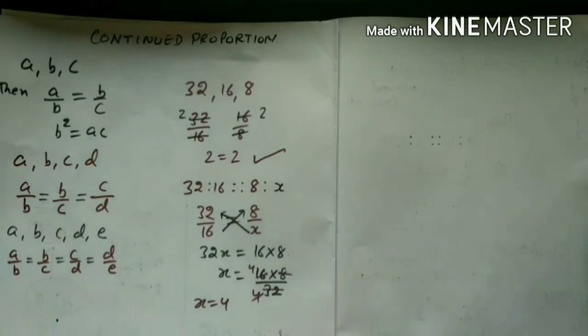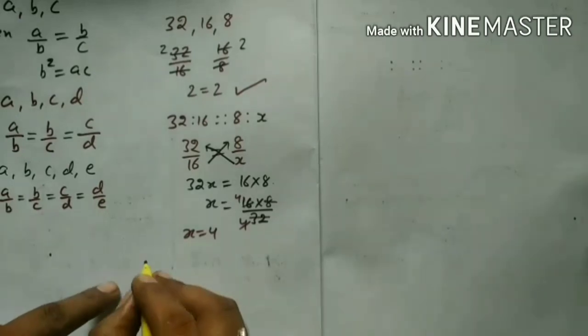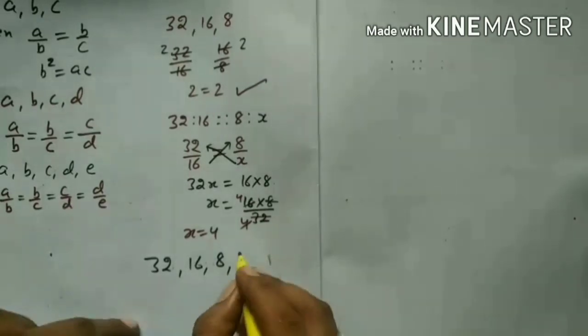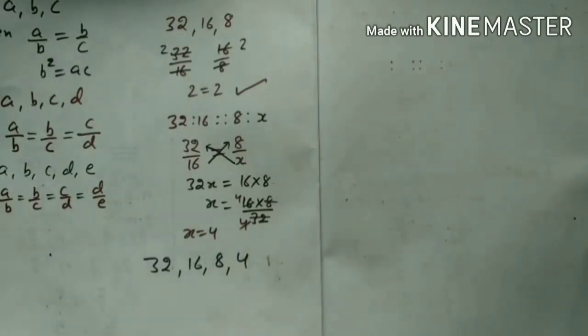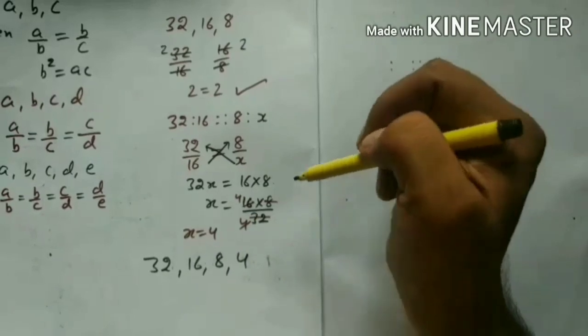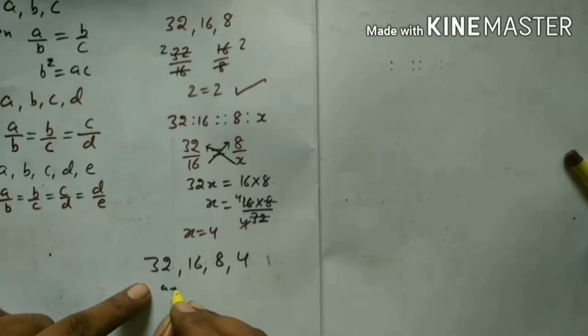So our complete figure is 32, 16, 8 and 4 are in proportion. Clear? Now here you will see that since 32, 16 and 8 were in continued proportion, we were able to find the fourth proportion. So this was the concept I have brought in this video for you. These are in proportion.